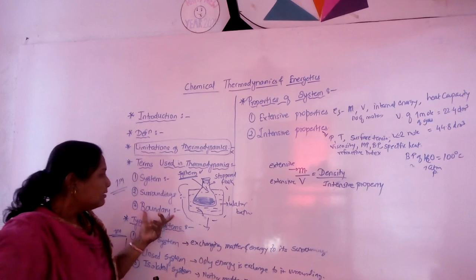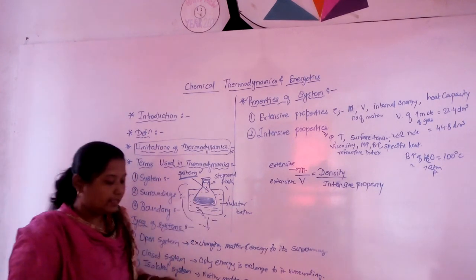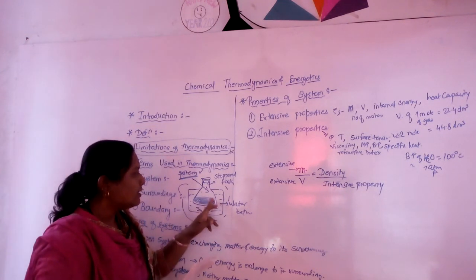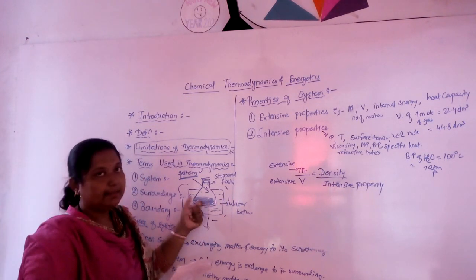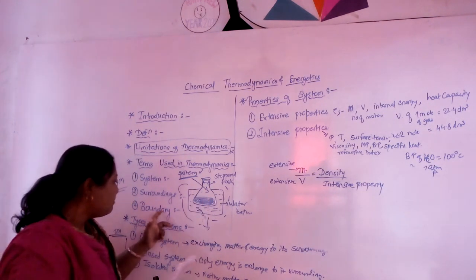Next part is the boundary. Here the surface of separation between system and surrounding is called the boundary. For this example, the wall of the stoppered flask acts as a boundary.